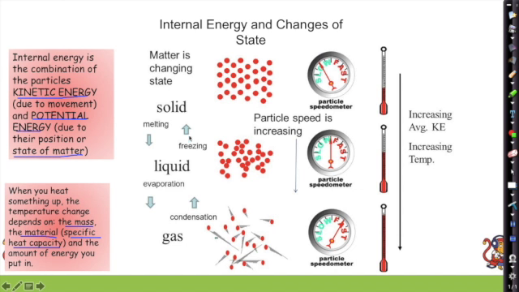So we can see our changes of state here. We've got melting when it goes from solid to liquid. We've got evaporating when it goes from liquid to gas. When it goes back again, we've got condensation, and up here we've got liquid into solid, which is called freezing. Now we can have particles skip out the liquid phase, and we call that sublimation. And we can also have a gas go straight back into a solid again, and we call that sublimation. Okay, they've both got the same name. We can see there the different states of matter as we go through the changes of state. So we can see also that our particle speed increases as we give it energy.